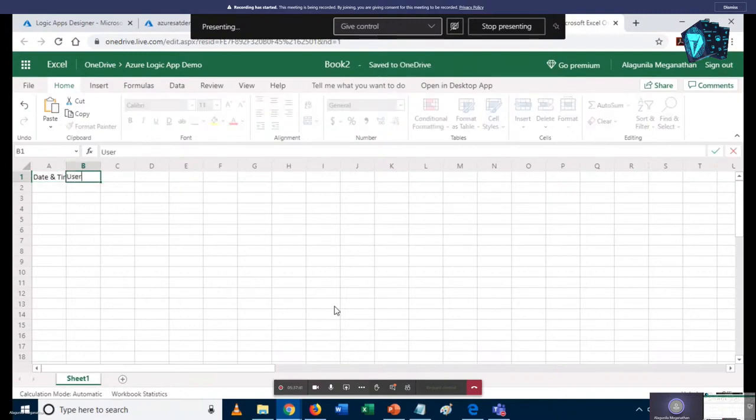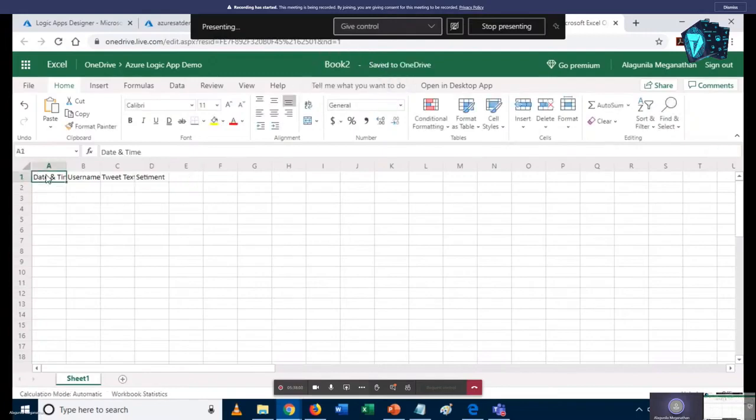Then I need the username of the tweet, then the Twitter text, then the sentiment. These are the fields I require when someone posts with the keyword.